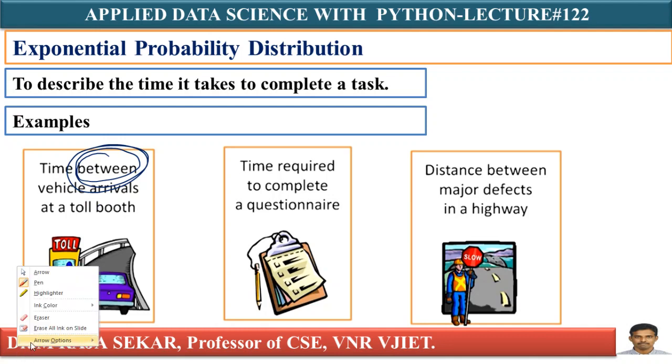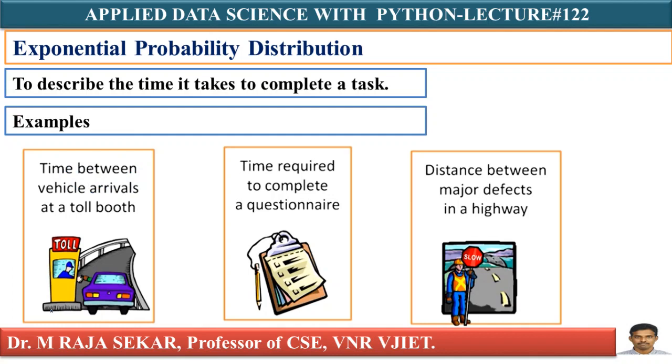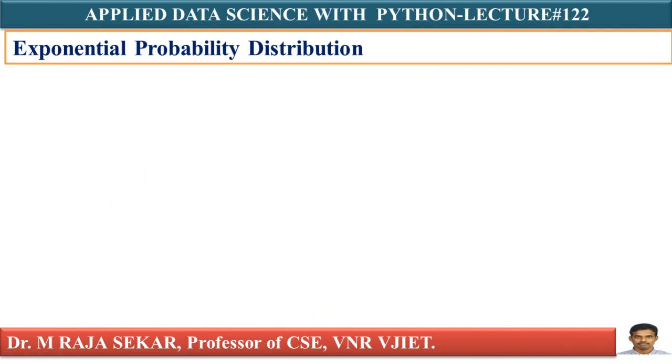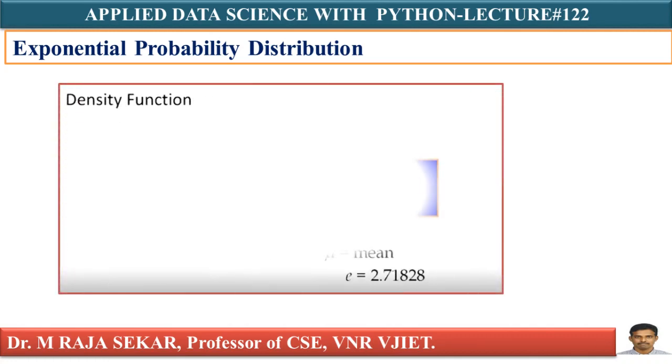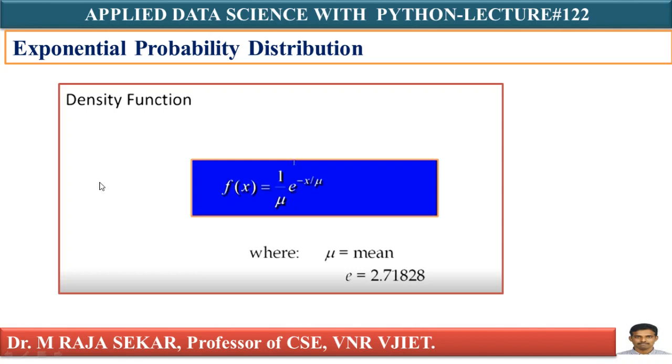Now we will try to understand the probability density function. The exponential distribution is a continuous distribution. Therefore, here I must say density function. If it is discrete, it is a probability mass function. As it is a continuous probability distribution, I must say probability density function.